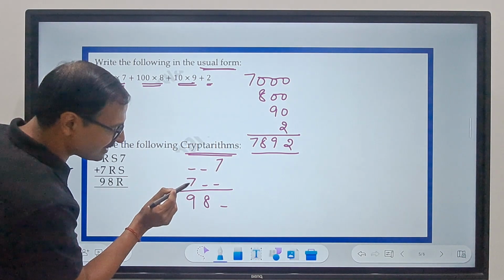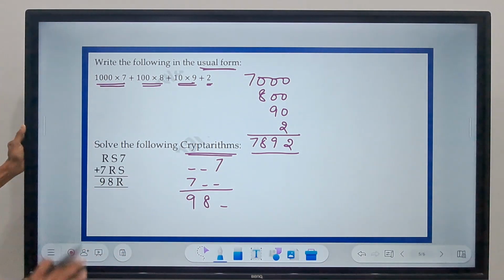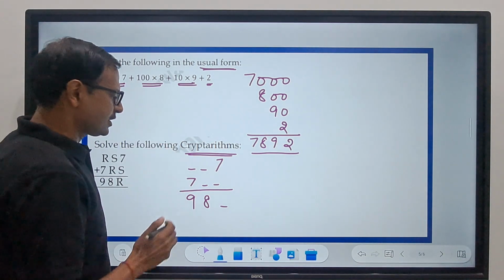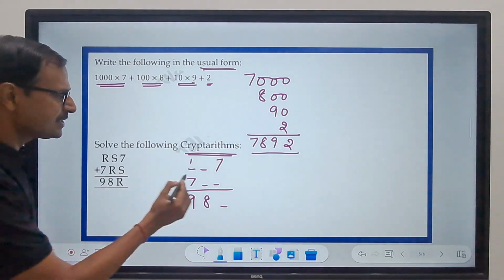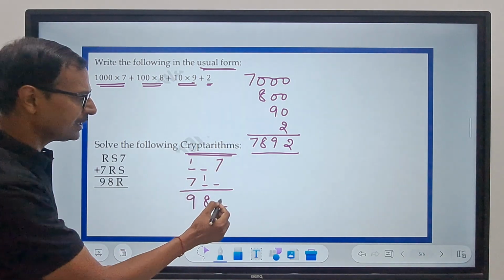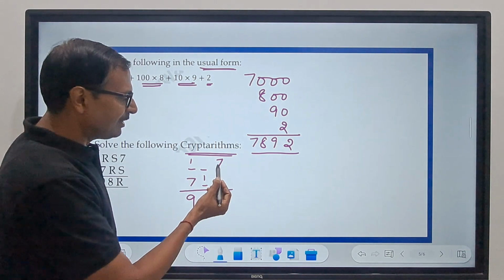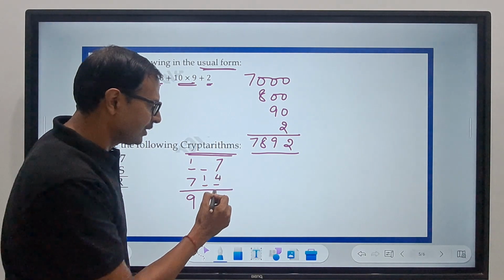So 1 plus 7 gives 9, or 2 plus 7 will directly give me 9. Let me check with 1 first. If I take 1 here, the same R is here, so this will become 1 and this will also become 1.